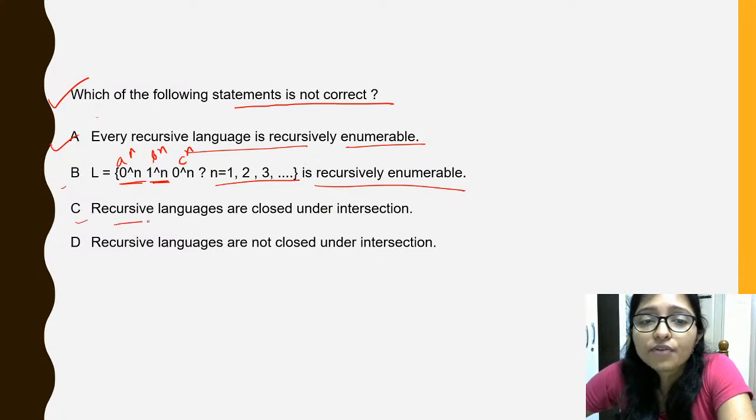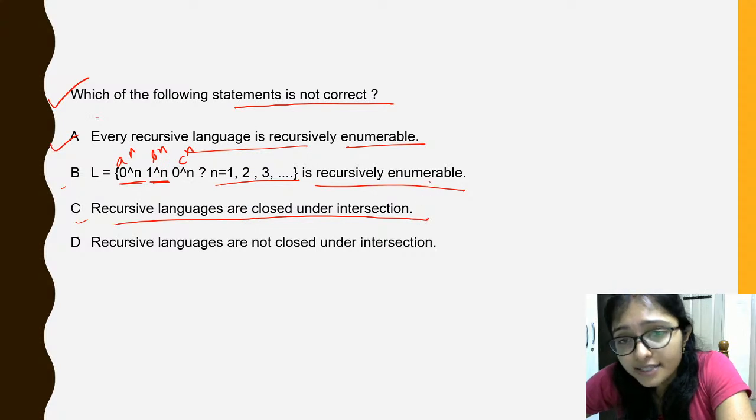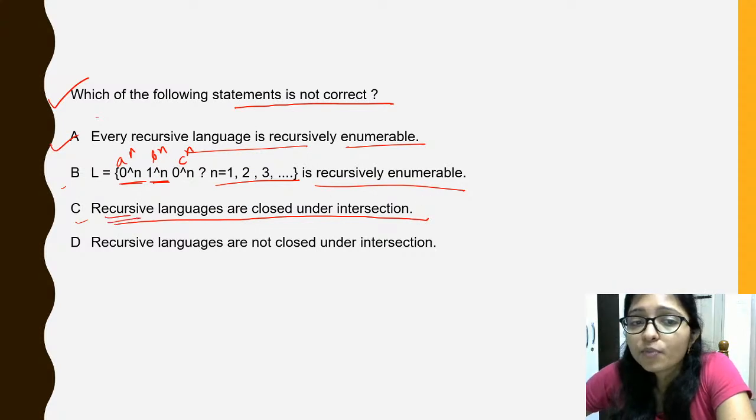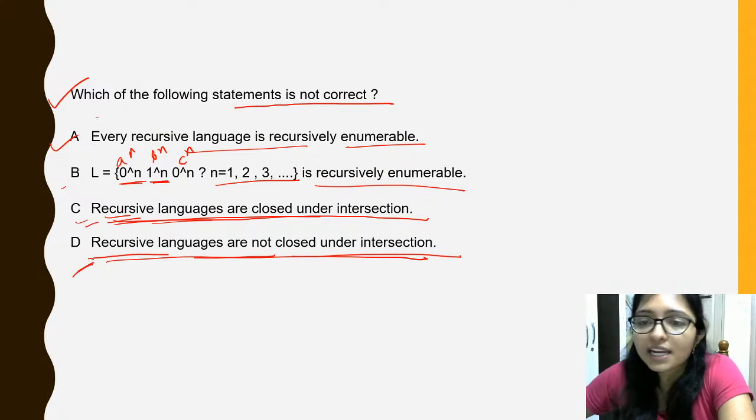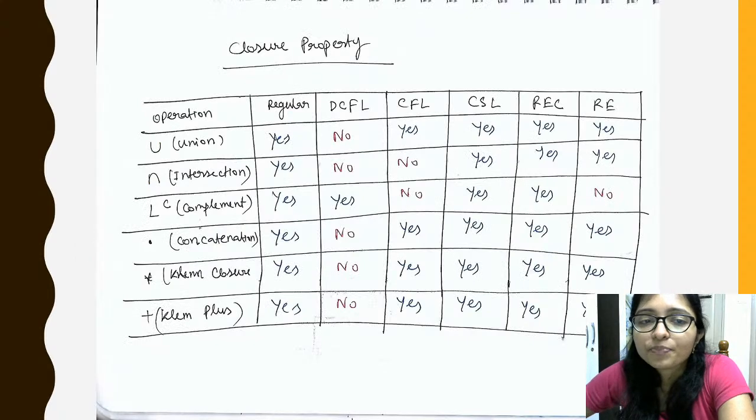And option C was: recursive languages are closed under intersection. Here the other option says recursive languages are not closed under intersection. So definitely option C and option D are contradictory, right? So one of them will be the answer, right?